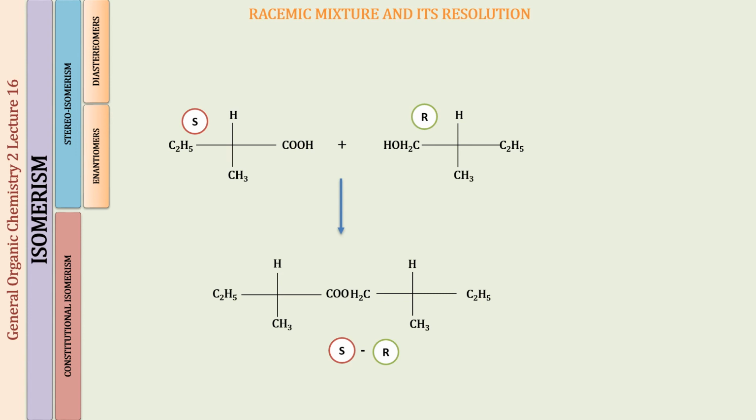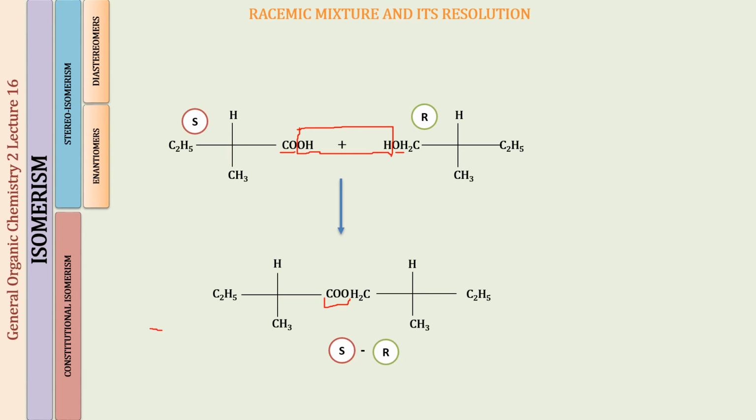What will happen in the esterification reaction is there is going to be a loss of a water molecule. So OH from the carboxylic acid and H from the alcohol are going to be lost. When this is lost, a bond is formed between the CO and the O, and this is what you can see over here. This is what we call the esterification reaction.